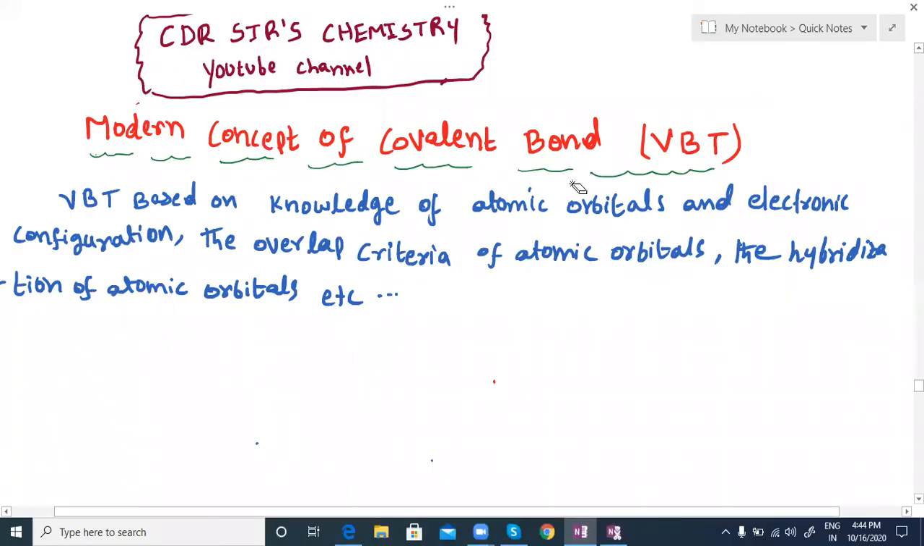Modern concept of covalent bond. In this video, I discuss how sigma bonds and pi bonds form, and what the overlapping nature means: which is a strong overlapping, weak overlapping, and pi bond formation.